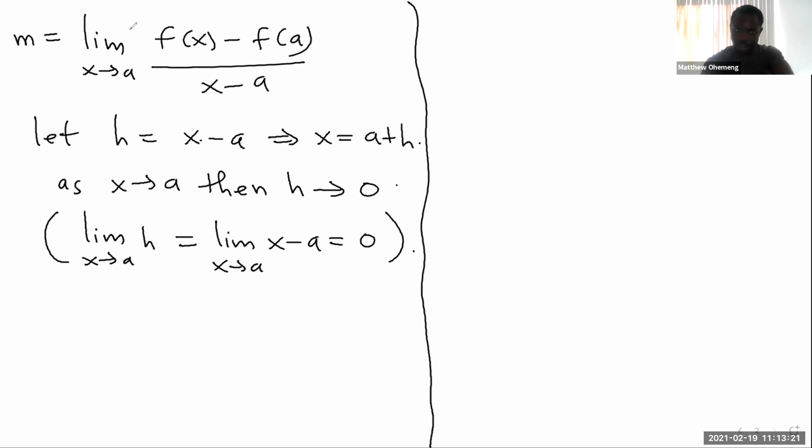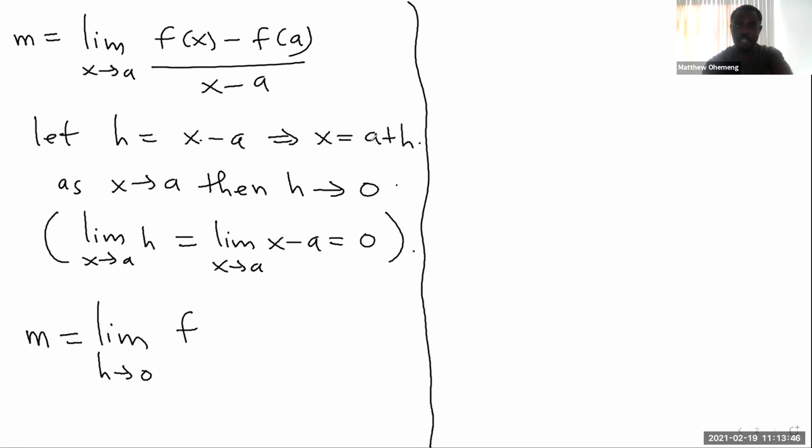Now, let's try and rewrite this. We are changing the limit from x to h. So that means that the slope will now become the limit, this time, h approaching 0. We know that as x approaches a, if you're replacing the x with h, then h will approach 0. And then f of, what is x? We have to change the x from what to something of h.